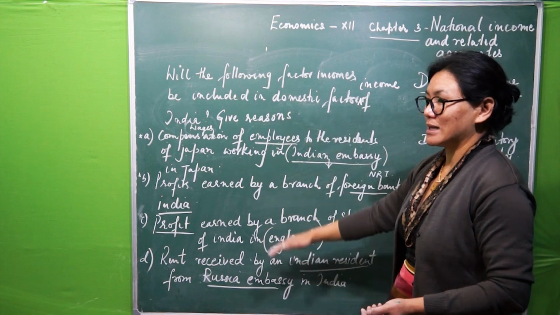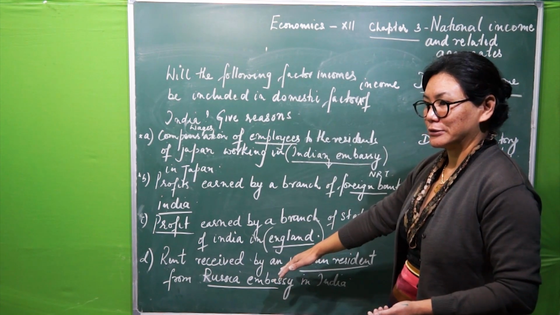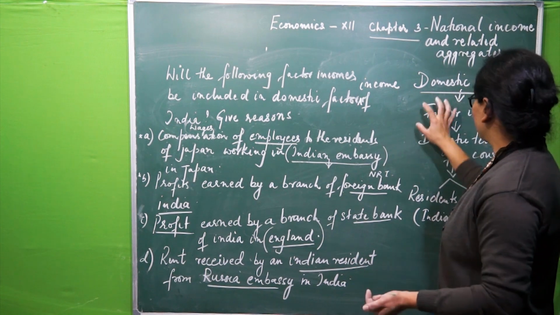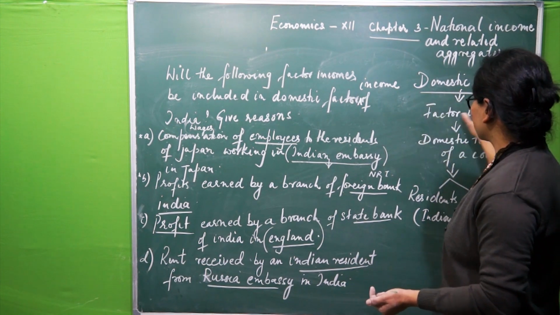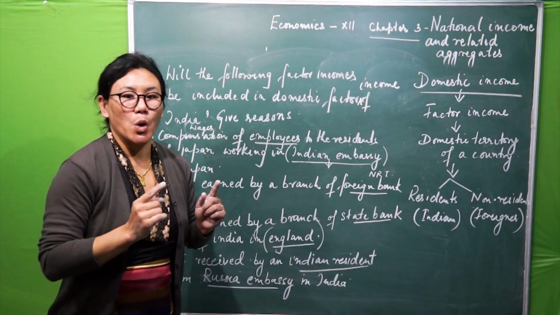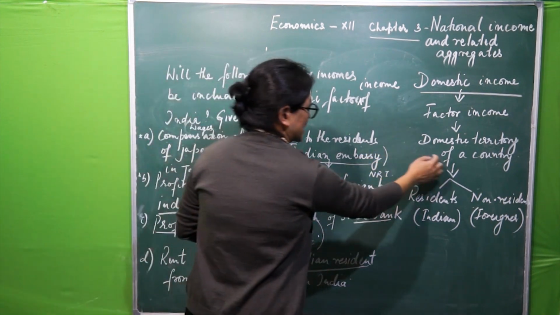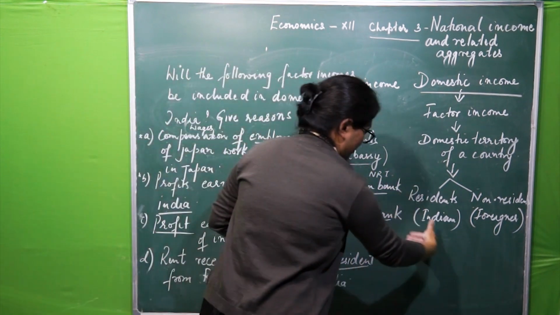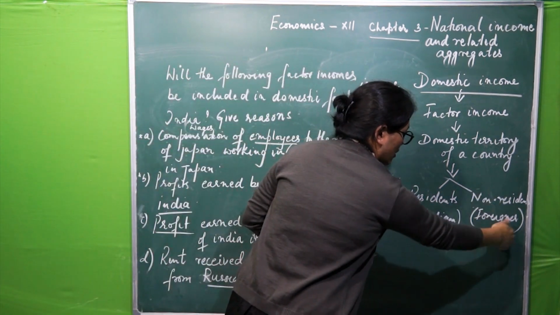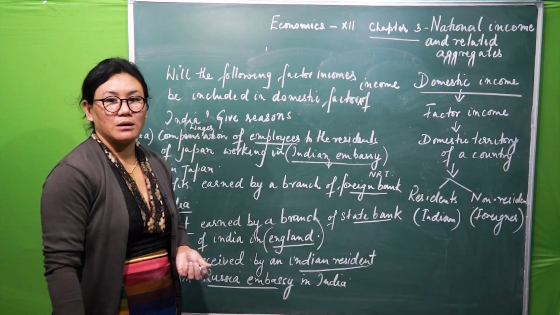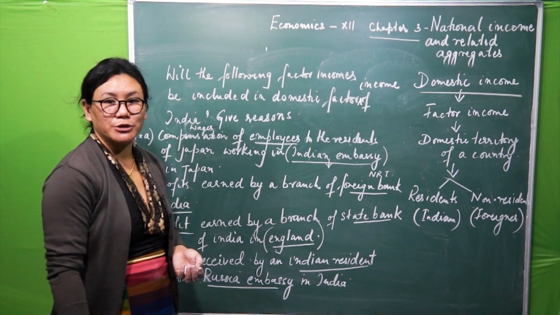You need to understand it. Again, I'm repeating, domestic income is factor income. This factor income has to be generated within the economic territory of a country, no matter who generates it, say for example, Indian or foreigner. So this much today.